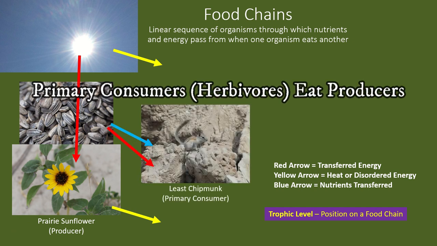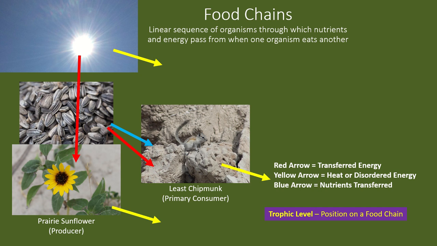Least chipmunks are primary consumers or herbivores in that they eat producers. In this case, the chipmunk will eat those sunflower seeds, retrieving both nutrients and energy from the sunflower, but it will not receive as much energy as the sunflower did from the sun, so the chipmunk eats more to compensate.